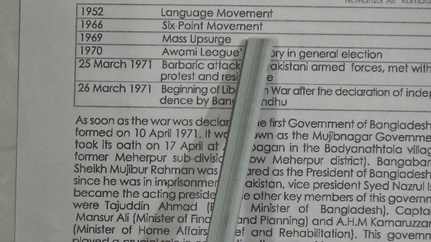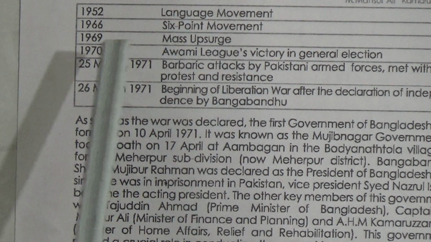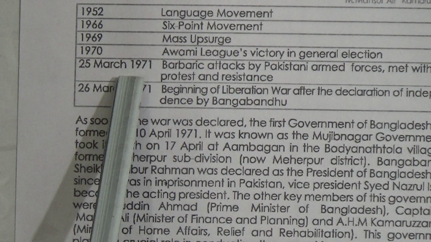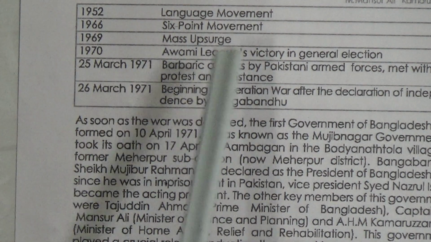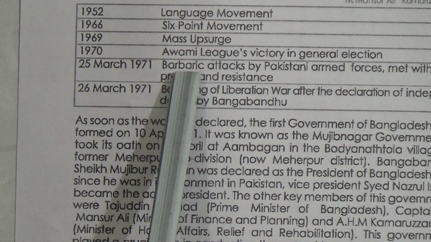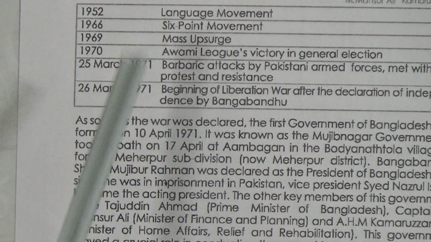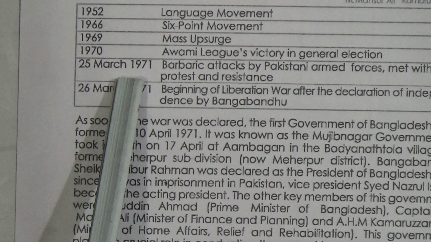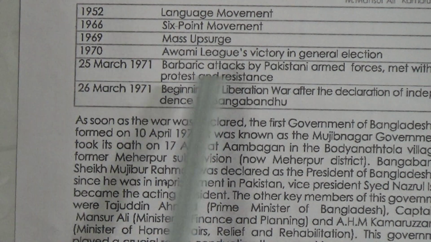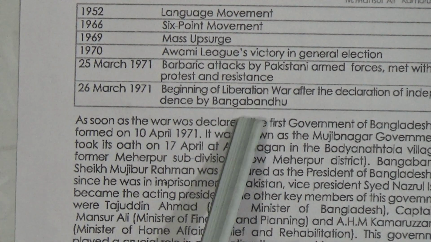In this year, the 6-point movement happened. In 1969, the mass upsurge happened. In 1970, Awami League's victory in the general election. On 25th March 1971, barbaric attacks by Pakistani armed forces were met with protest and resistance. So there were barbaric attacks by Pakistani armed forces on 25th March 1971, and at last we can see 26th March 1971, and this is the beginning. This was the beginning of the liberation war after the declaration of independence by Bangabandhu.